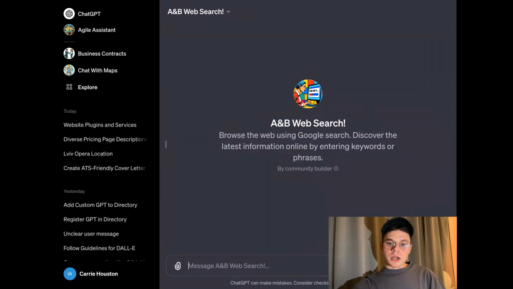What I really love using this particular GPT for is news updates. Sometimes, again, there are so many articles, so much information going on in the flow.